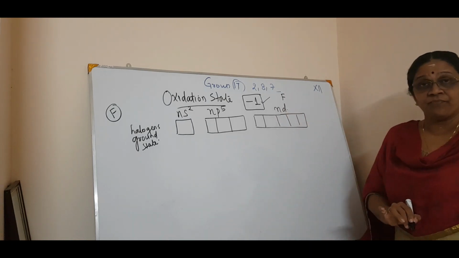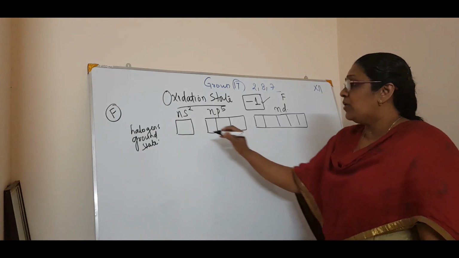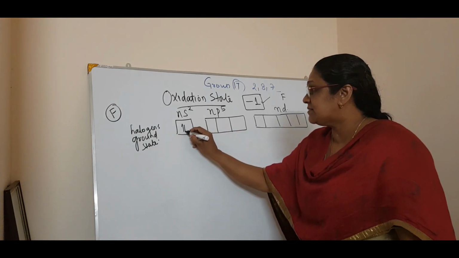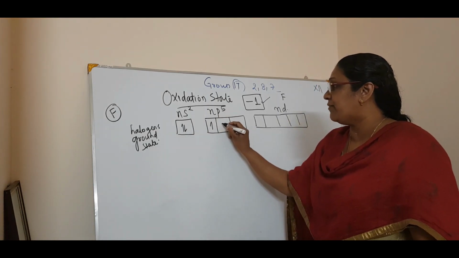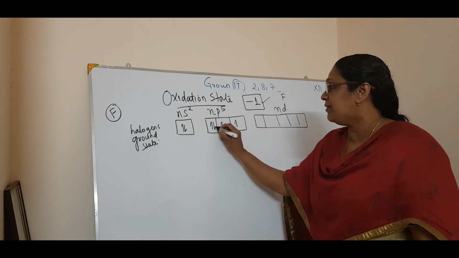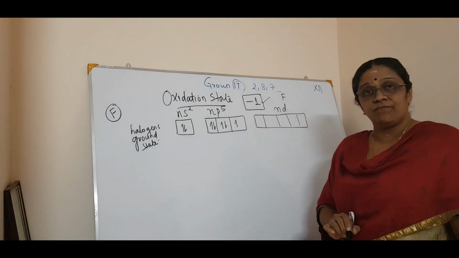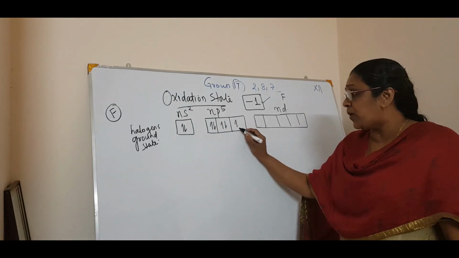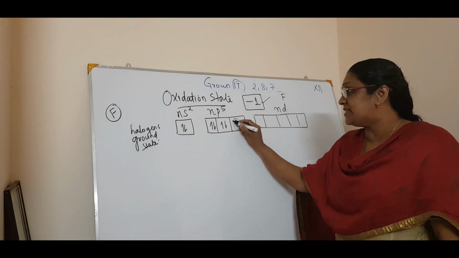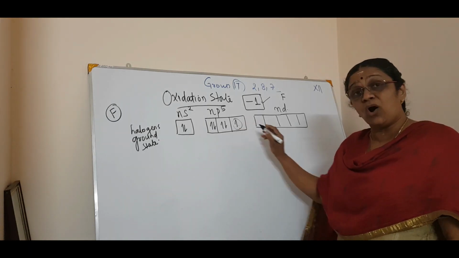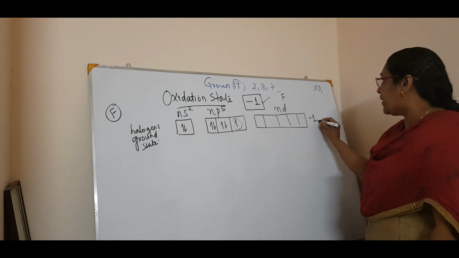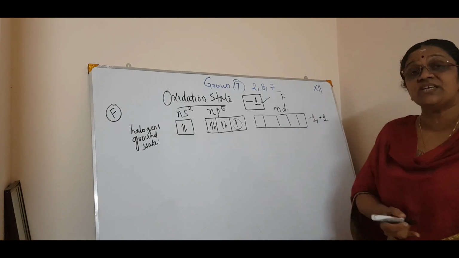Now the general configuration is ns2, np5, by Hund's rule, 1, 2, 3, 4, 5. Got it? Now in this one, there is only one unpaired electron, isn't it? This one accounts for the -1 or the +1 oxidation state.